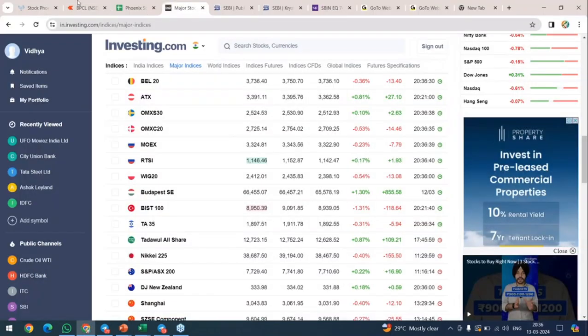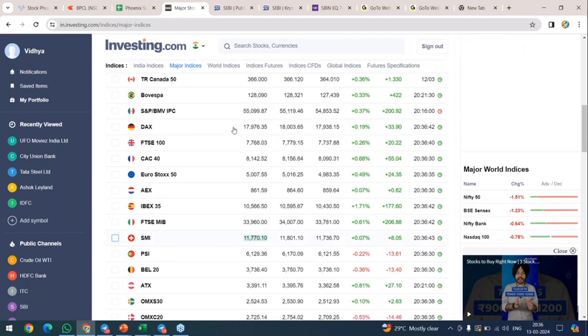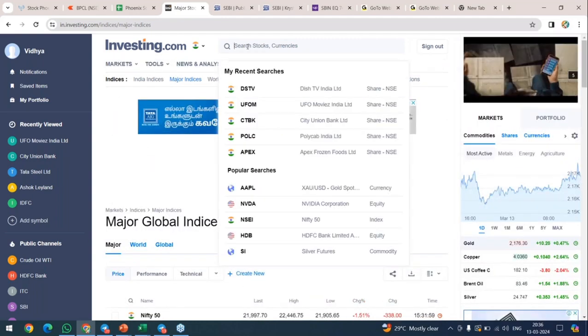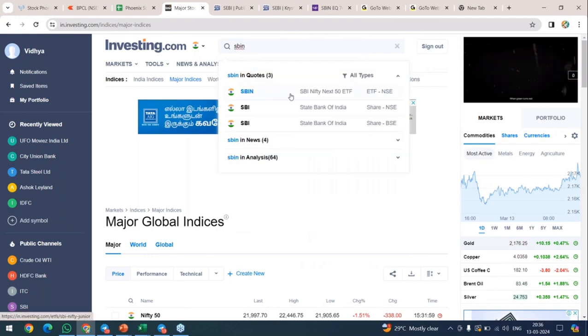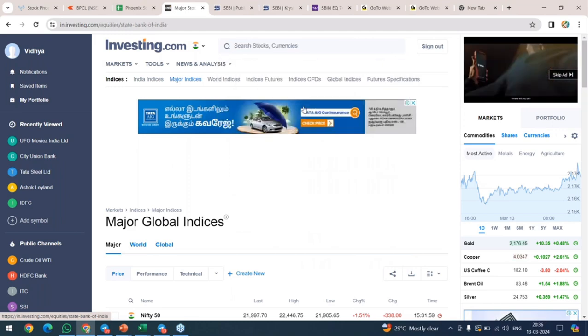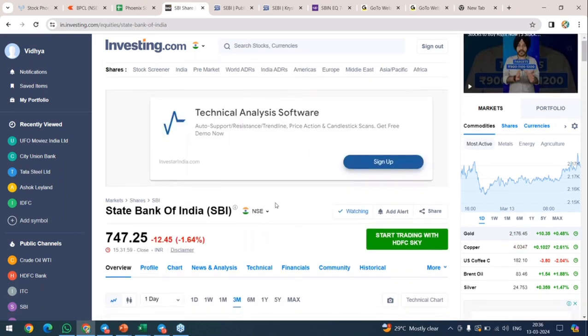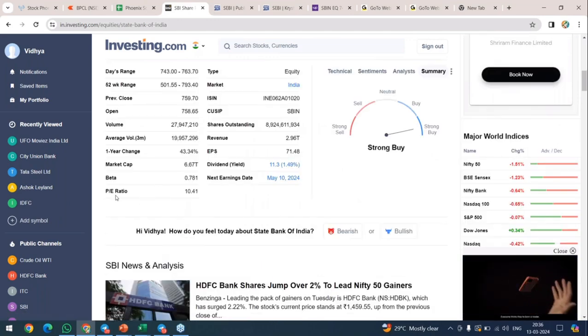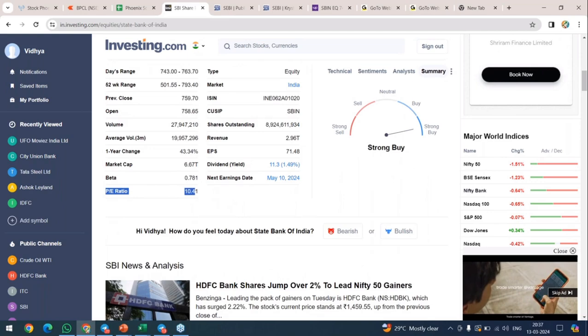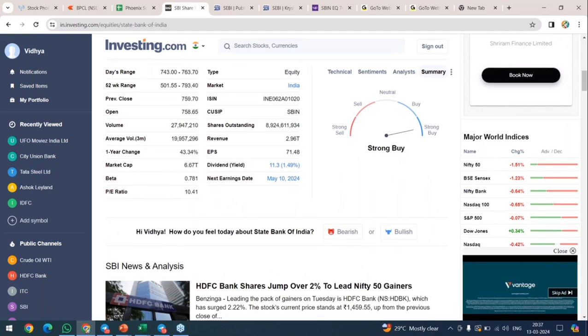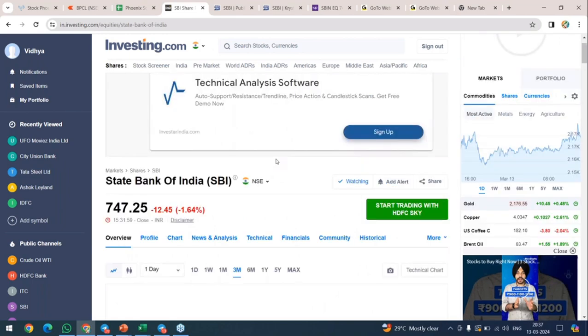Come to investing.com. Okay. Check for any stock. Come down. Can you see the P/E ratio? SBIN is actually very good because it is 10.4 only. So for investment, if you are planning for SBIN, actually it's a good stock because the P/E ratio is just 10.4. So this is where you can find out a stock's P/E ratio.